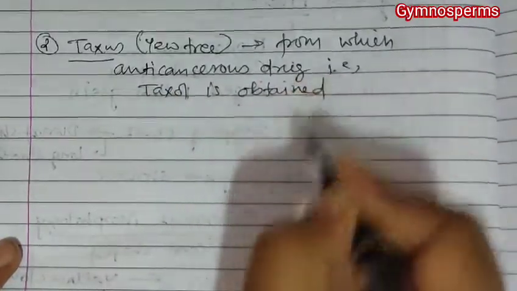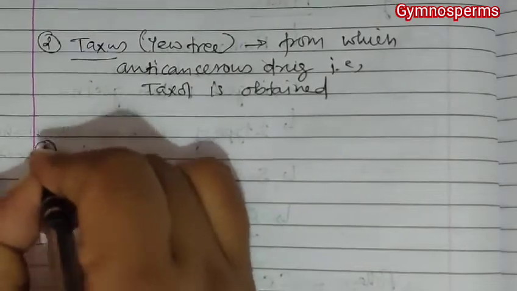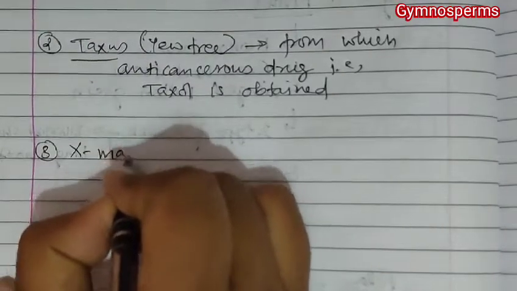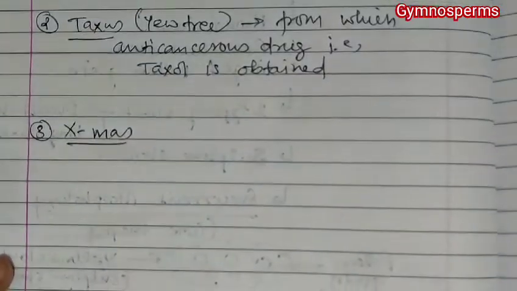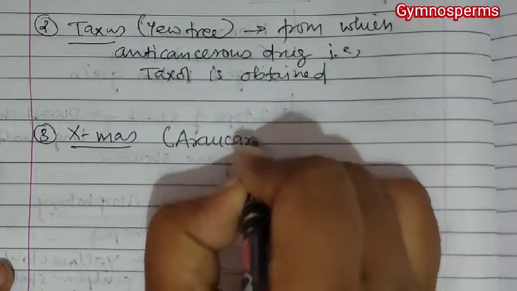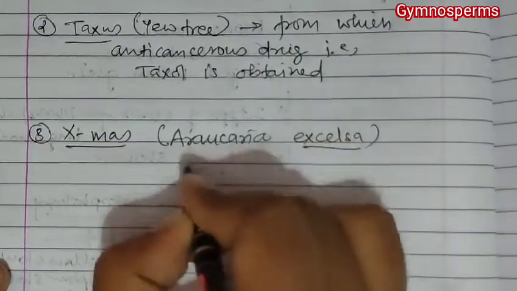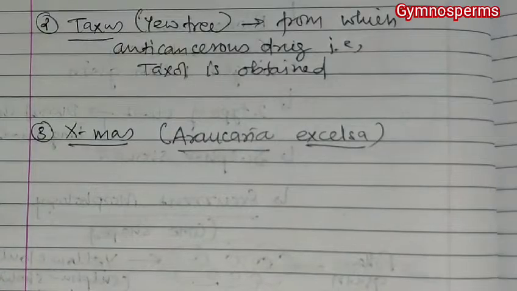So Taxol is obtained from this. Next, the third plant is the Christmas tree, which is also known as Araucaria excelsa.